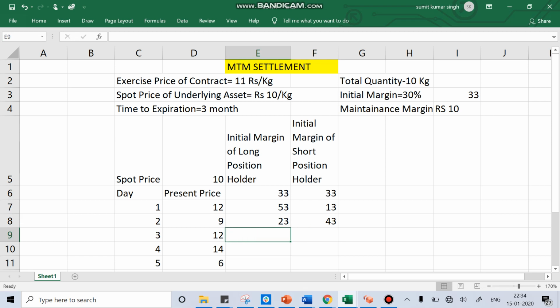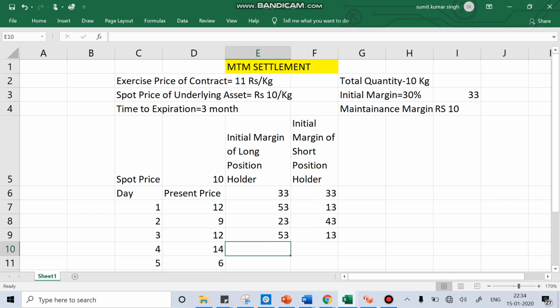Again the next day the exchange will look at the price of the underlying commodity. Now it becomes 12 rupees, so it increased by 3 rupees per kg. 3 into 10, why 3 into 10? Because the total quantity they agreed was 10 kg. So that means 30 rupees; again 30 rupees they remove from the short position holder account and put into the long position holder account. This is called mark to market settlement, and the exchange will follow this every day